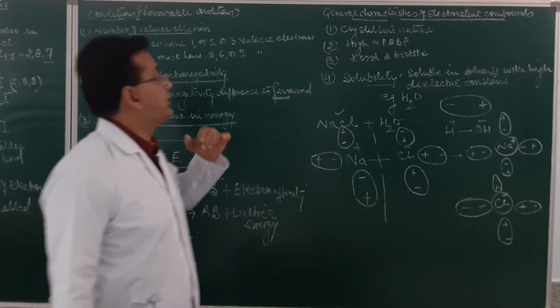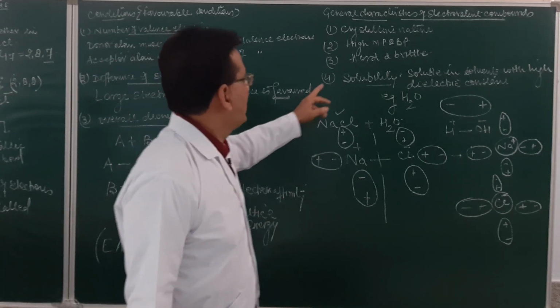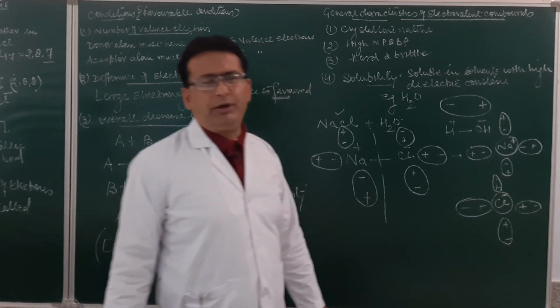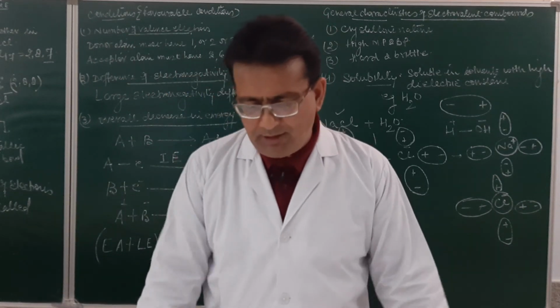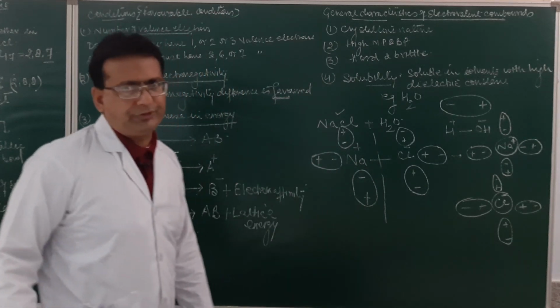So what are the various properties? They are crystalline in nature, they have a high melting and boiling point, they are hard and brittle, and they are soluble in solvents with a high dielectric constant.